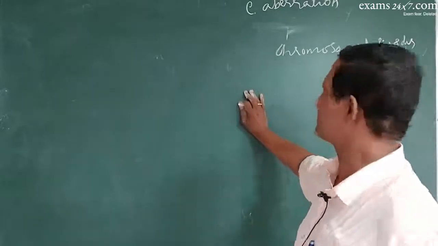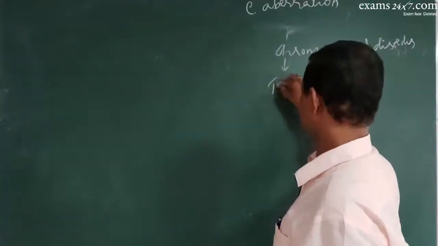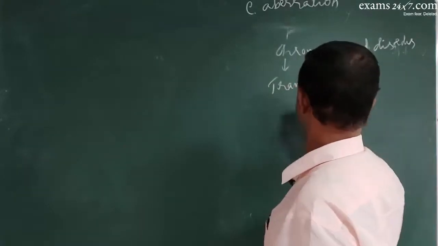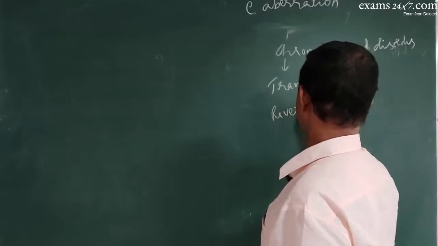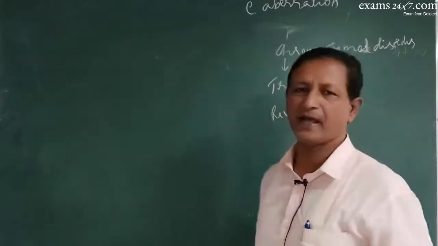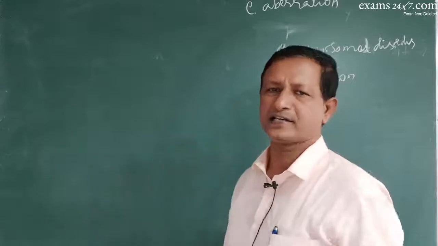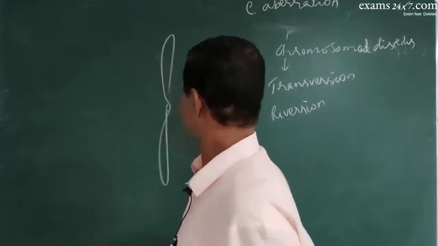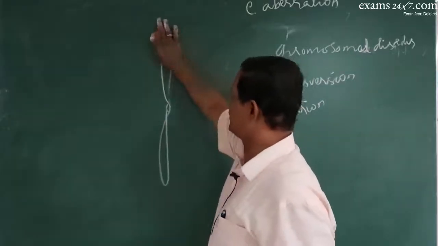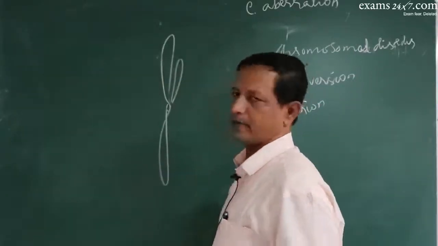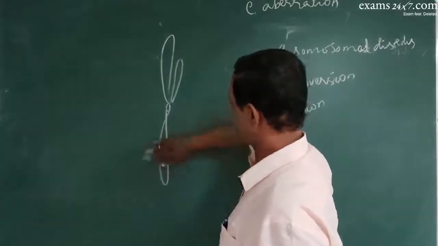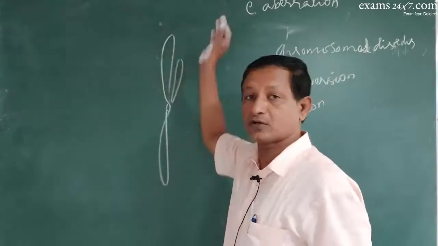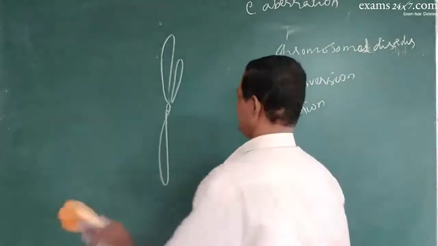So here you have transversion, then reversion, so many types are there, where a segment of the chromosome, see, now this is a chromosome, may be deleted. A segment of the chromosome may be added. A segment of the chromosome may be reversed. A segment of the chromosome may be transferred to another chromosome. So many types are there.